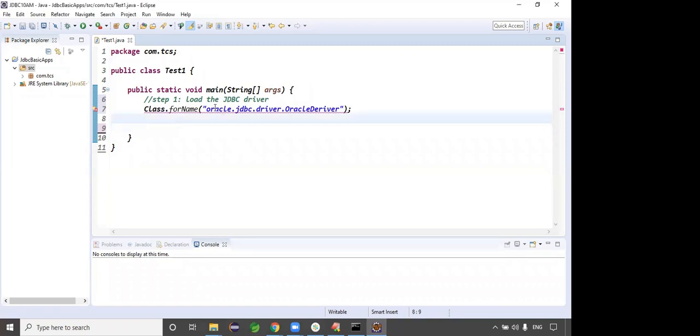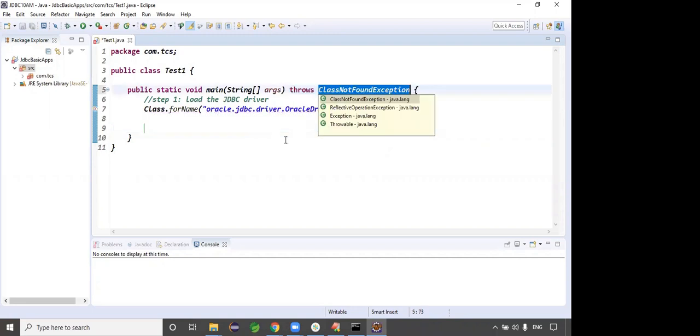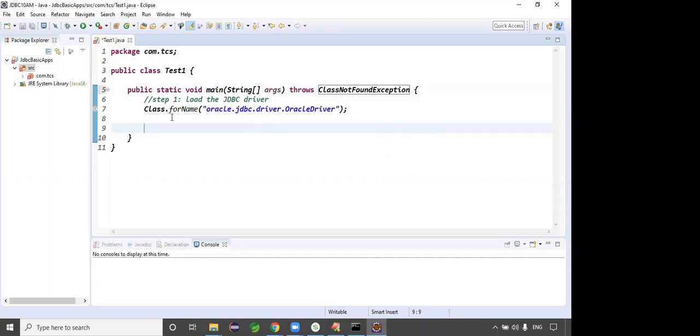Good. Guys, Class.forName is throwing which exception? ClassNotFoundException, right? Spelling mistake at driver, OracleDriver. Eclipse IDE generates exception handling code automatically, guys. Just place the cursor and it asks the question. Unhandled exception type ClassNotFoundException. Do you want try-catch blocks or the throws keyword? I want the throws keyword as of now. Later I'll use try-catch blocks. Then the problem is rectified, right? Exactly. Guys, is it clear now? But only one thing, guys: driver loaded.